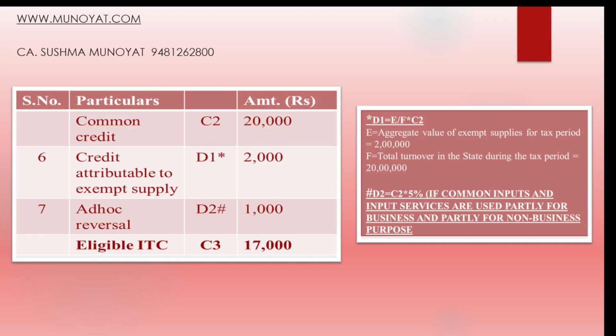And ad hoc reversal. Ad hoc reversal is again 5% of the credit attributable to the exempt supply. So those two categories also have to be removed, and the remaining we can take for the input tax credit eligibility to be claimed.